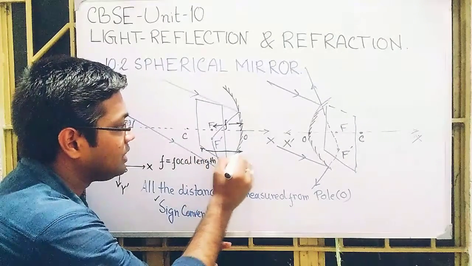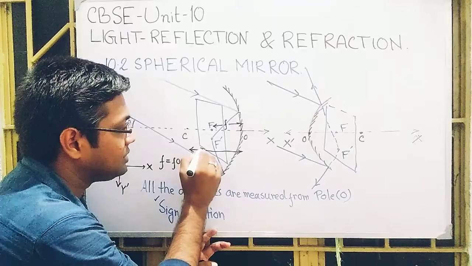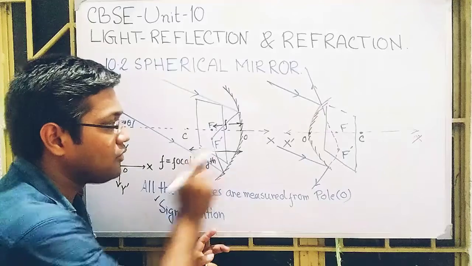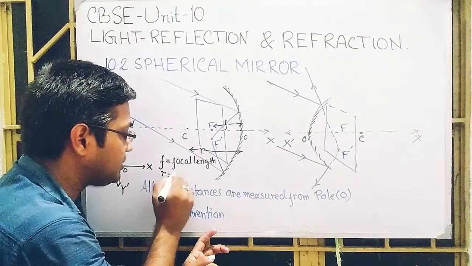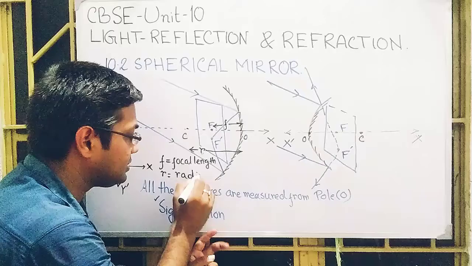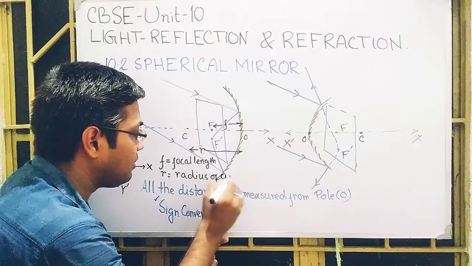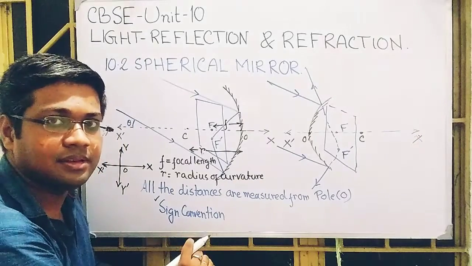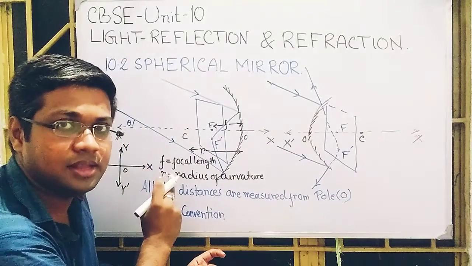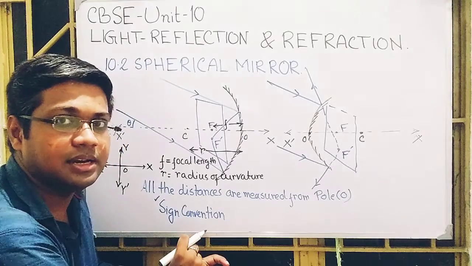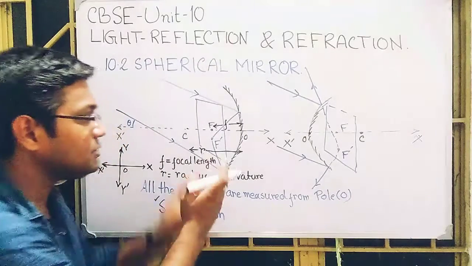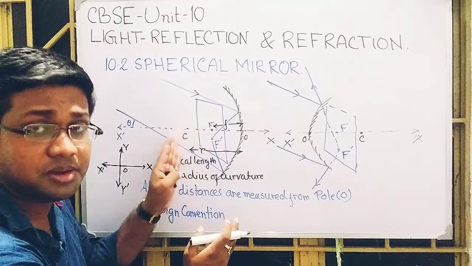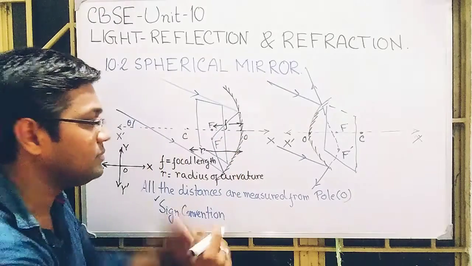The distance of the center of curvature from the pole is called the radius of curvature. By small f we denote the focal length, and by small r we denote the radius of curvature. Here you see both the focus and C, the center of curvature, we are measuring along OX prime.